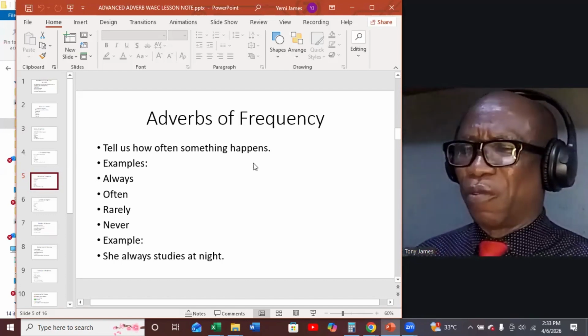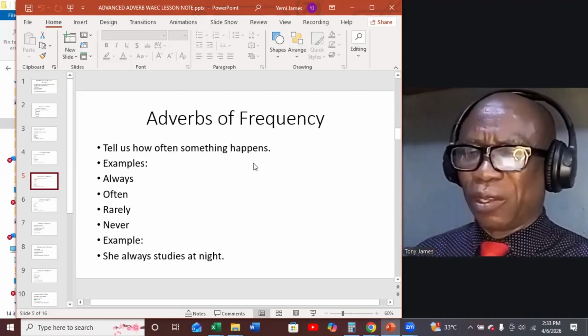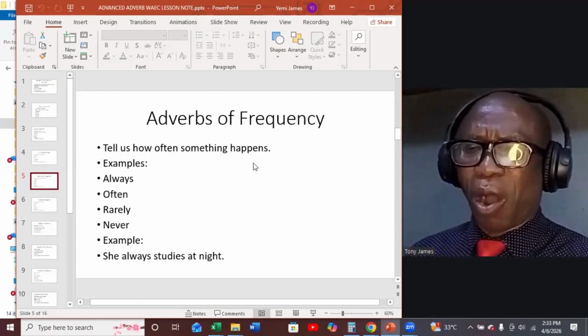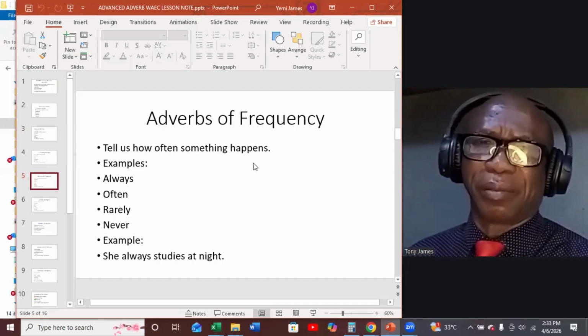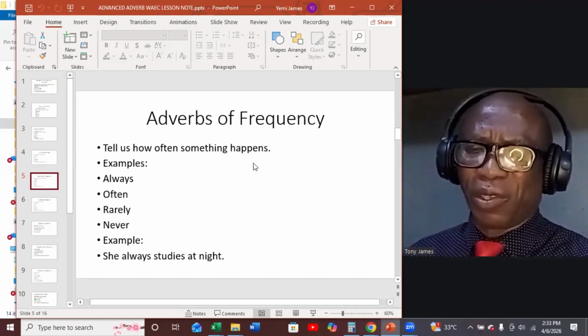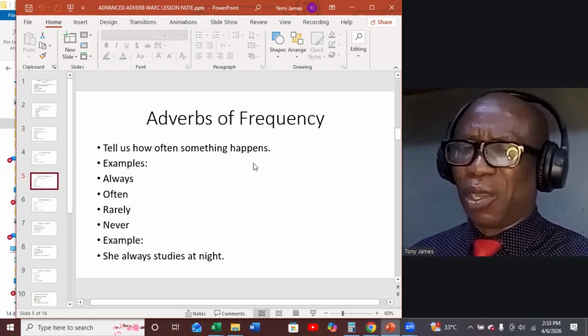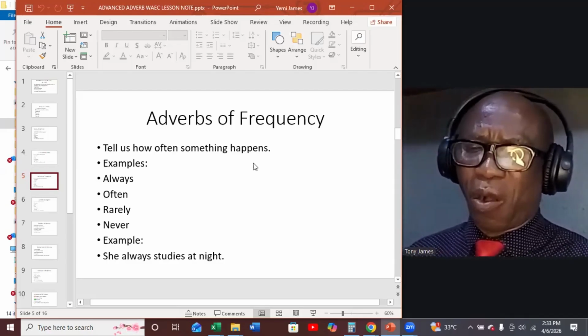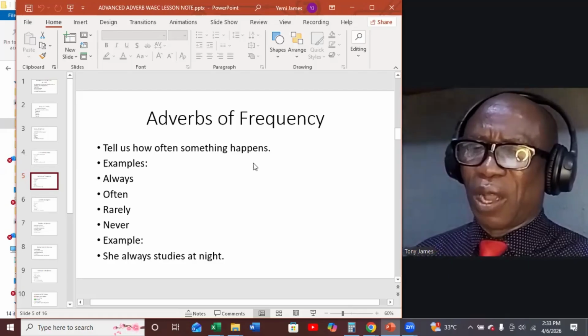These are examples of adverbs of frequency. Let's make a sentence. She always studies at night. You can see always there telling us the frequency of her studies.